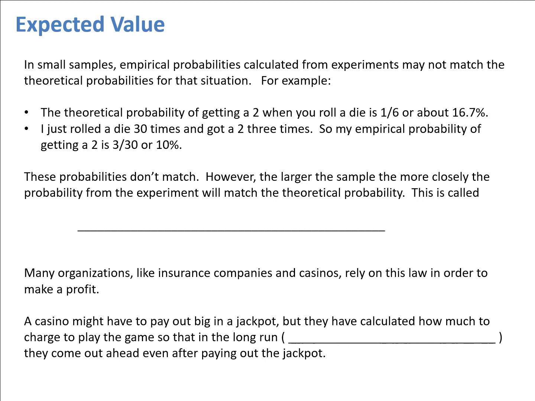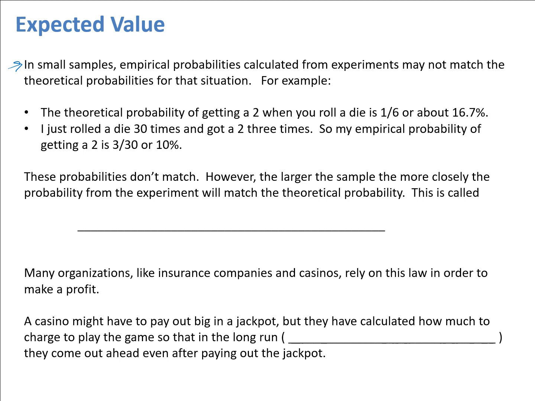In our next section, we'll look at the expected value of a probability distribution. Before we get into what that means and represents, I want to talk about a law that connects theoretical probabilities and empirical probabilities. Now, in a small sample size, the empirical probability calculated from an experiment or from data you collect may not exactly match the theoretical probabilities for that situation.